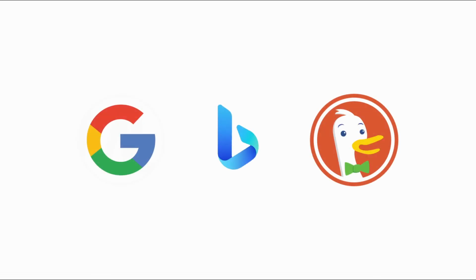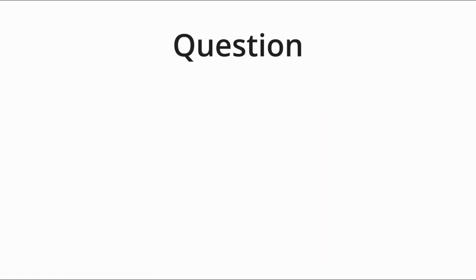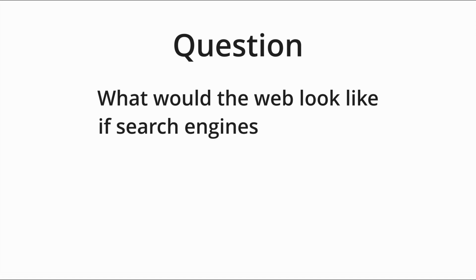Google Search, Bing, and DuckDuckGo. What do all of these names have in common? They're search engines. You've probably heard of them before, but now it's time to understand their purpose, how they work, and the differences between each of them. We'll start by answering a question. What would the web look like if search engines didn't exist?